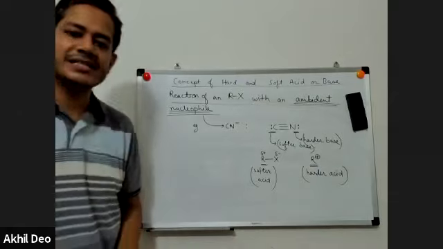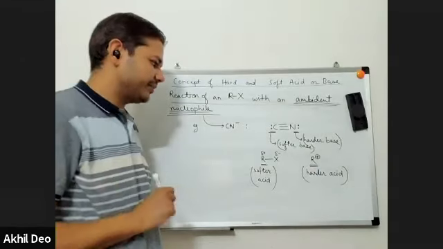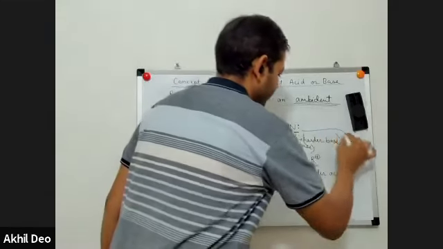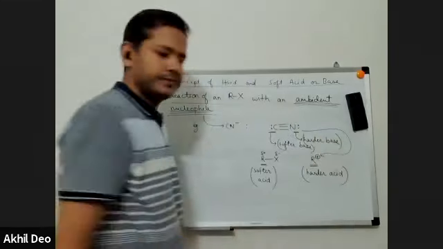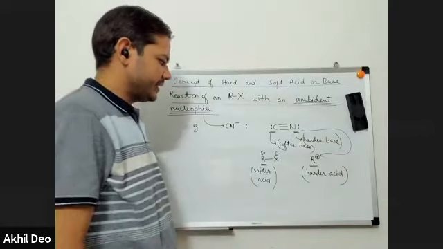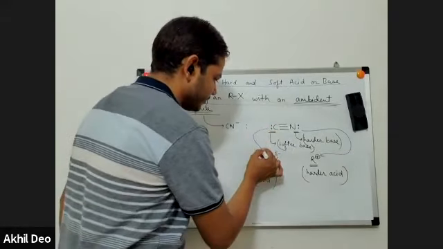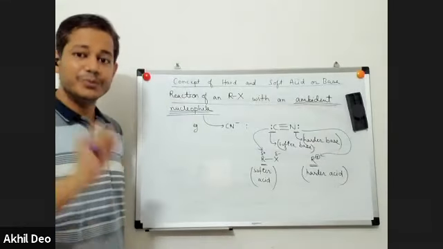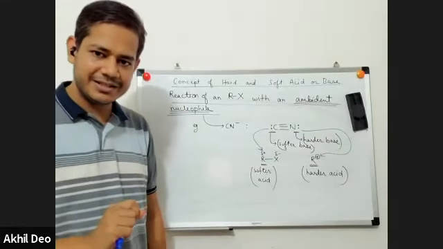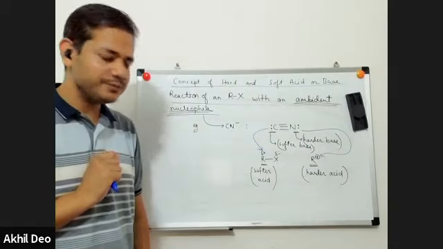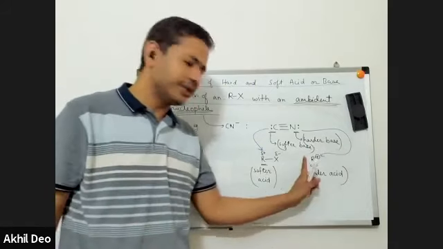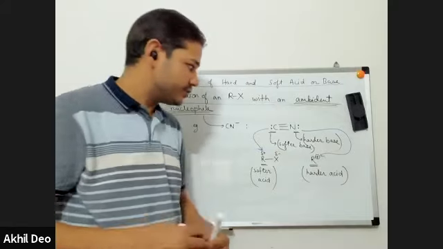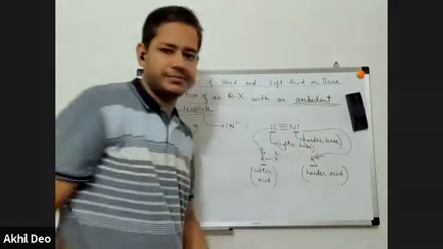The harder base will have a tendency to attack a harder acid. So nitrogen has a tendency to attack R plus, whereas carbon has a tendency to attack R delta plus. Now we know two mechanisms of nucleophilic substitution reactions, SN1 and SN2. SN1 involves the carbocation. So under SN1 conditions, cyanide tends to attack through the nitrogen atom.